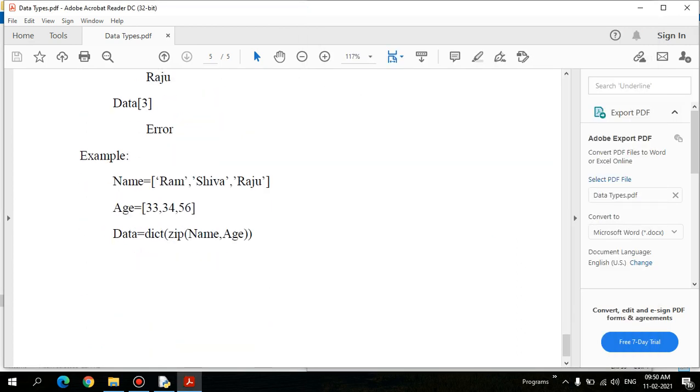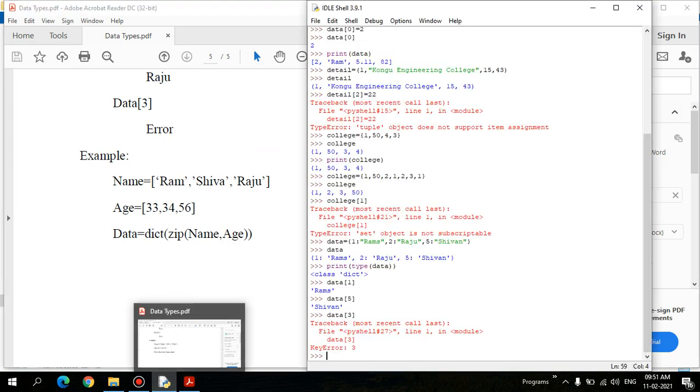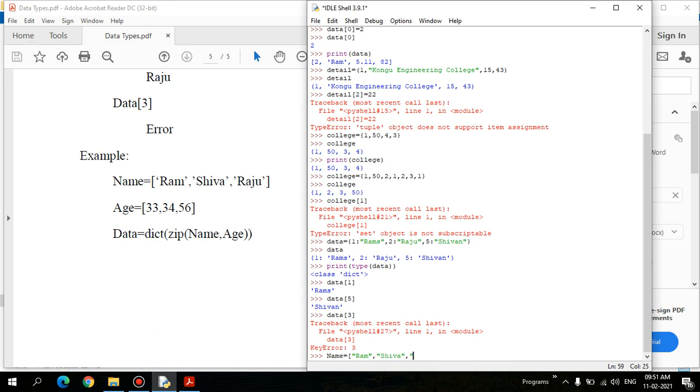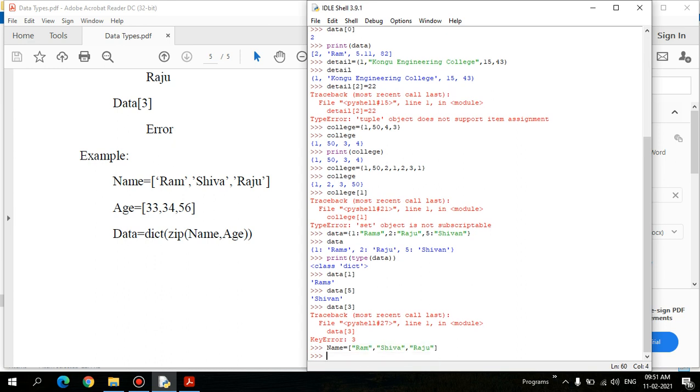Let's go for another simple example, where merging can be done. So name equal to, let's take an example, Ram, Shiva and Raju. I have a set of names and I have a set of ages. So here I have a list, and I have another list called age. Both are lists, right?